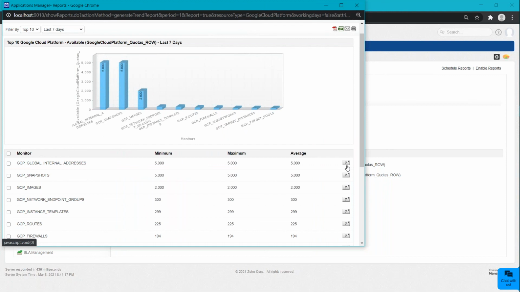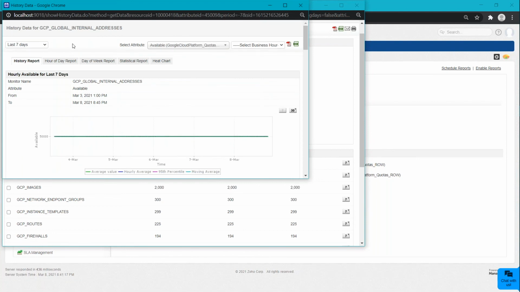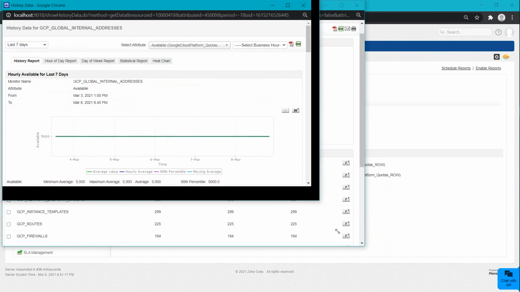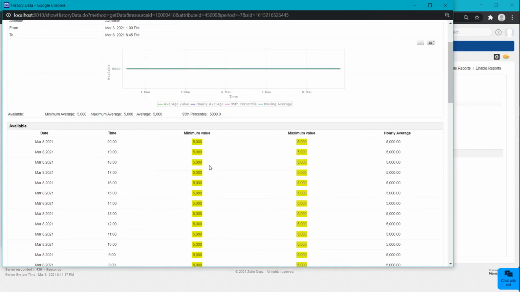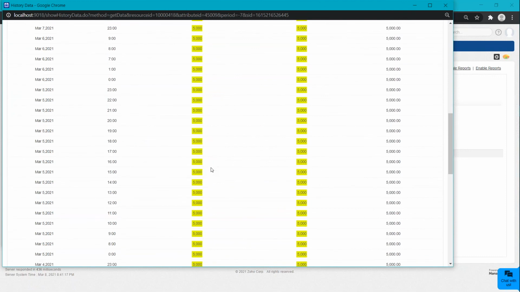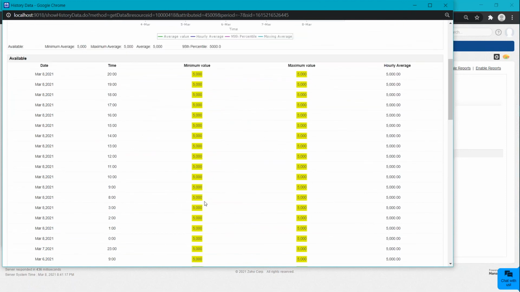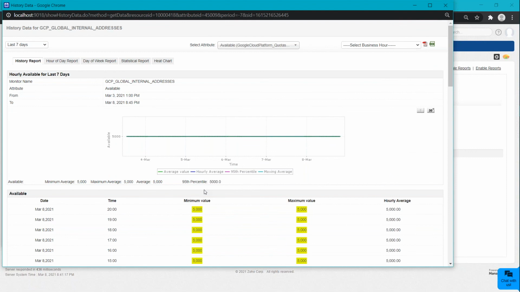Here we have an option where you can get to know about your 7 days and your 30 days report. So I will just click on the 7 days view icon. We have a various set of report options that will be helpful for you to check the performance. Let me show you that one by one. Under the history report, you can get to know all the average level details. So you can even cross check with past details. This will be highly helpful to track any issue that has occurred before.